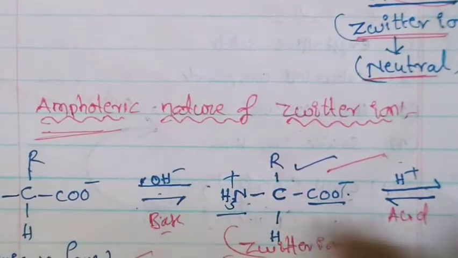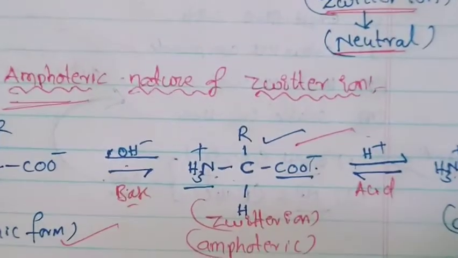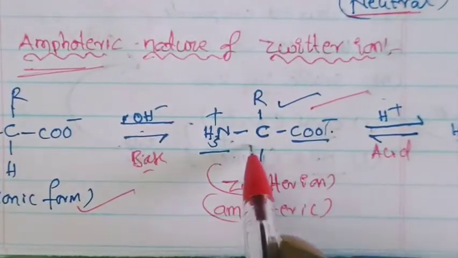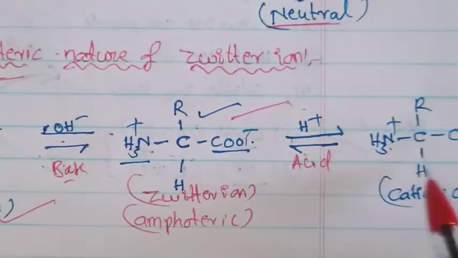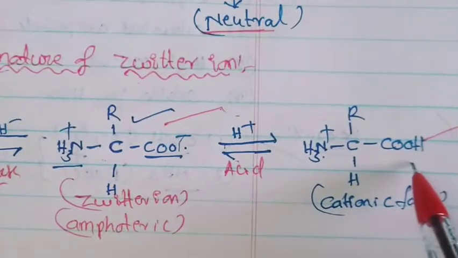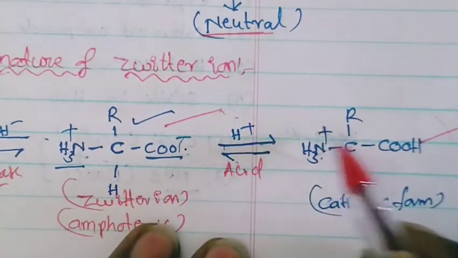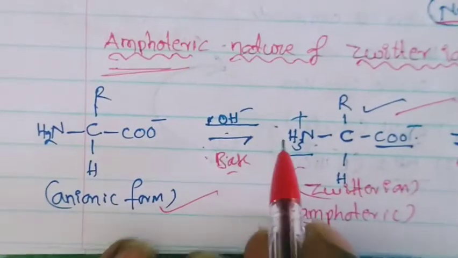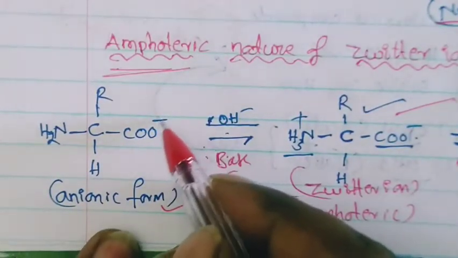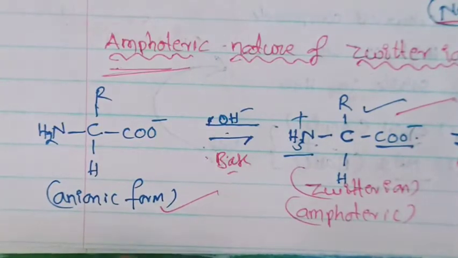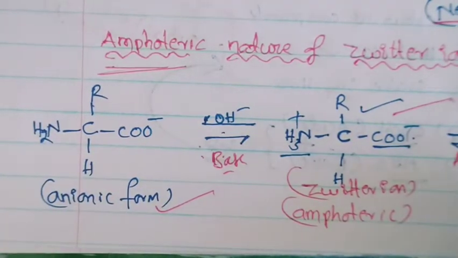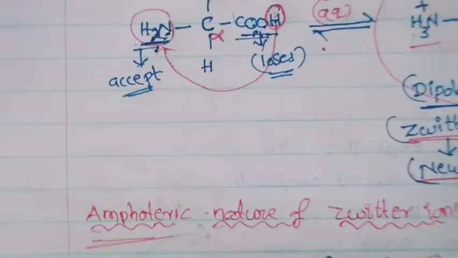Now what is the nature of the Zwitter ion? Amphoteric nature. What is amphoteric nature? In these reactions, it can react with both acid and base. In acidic medium, you will get the cationic form. In case of basic medium, OH minus, what will you get? Negative charge, so it is the anionic form. So this is about the Zwitter ion.